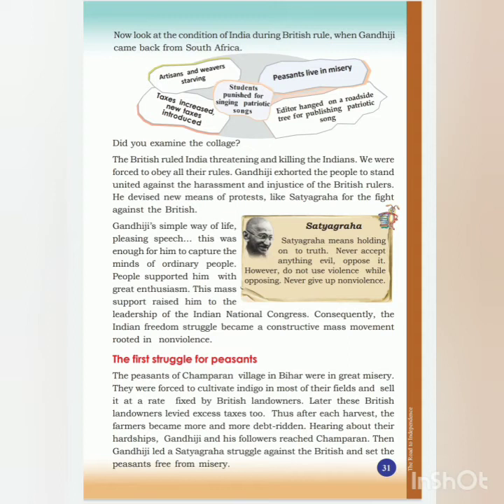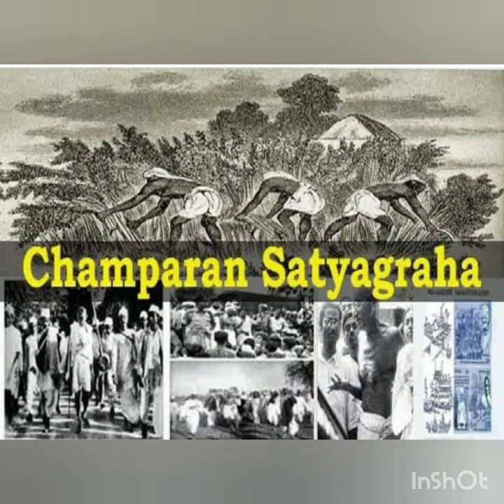Now we will check some of the movements led by Gandhiji. So the first Satyagraha movement led by Gandhi in India was the Champaran Satyagraha. The peasants of Champaran village in Bihar were in great misery. They were forced to cultivate indigo in most of their fields and sell it at a rate fixed by British landowners. So the peasants of Champaran village were forced to cultivate indigo and sell at a rate fixed by the British landowners. And later the British landowners imposed excess taxes too.